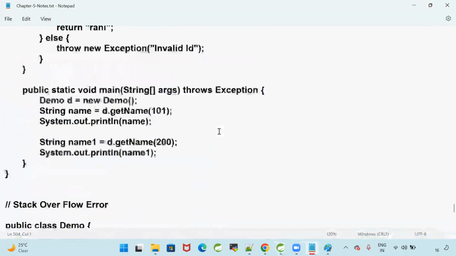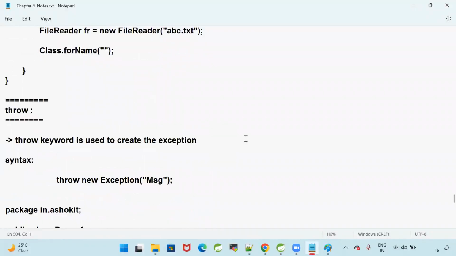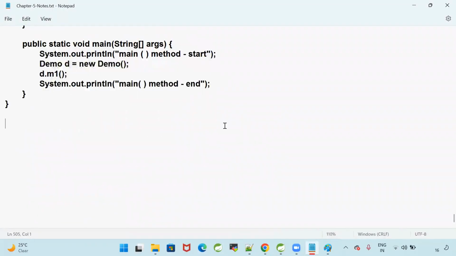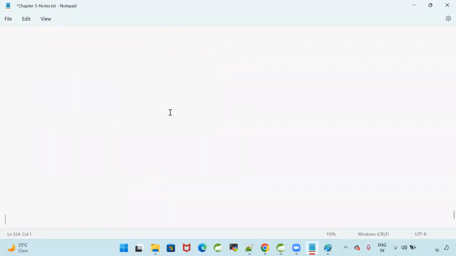Good. So we understood what is exception handling and what are the keywords available in exception handling. What is graceful termination and what is abnormal termination? If the program is stopped in the middle because of some problem, then that is called abnormal termination. To handle this, we have some keywords: try, catch, finally, throw, throws.